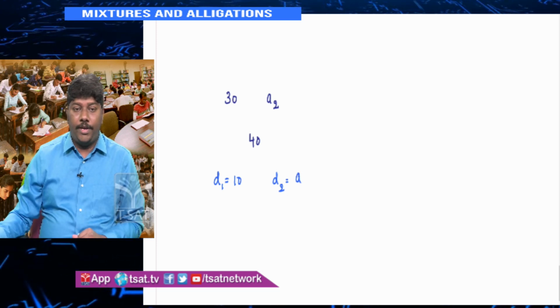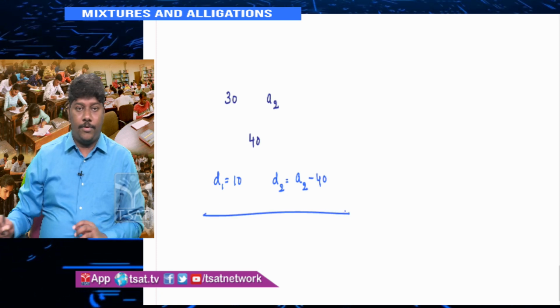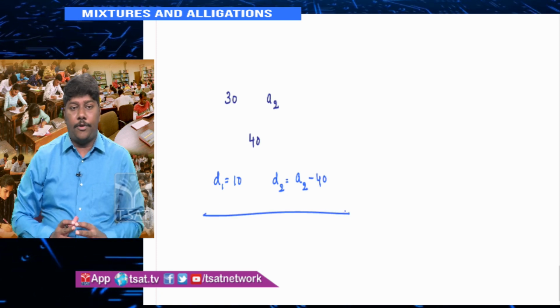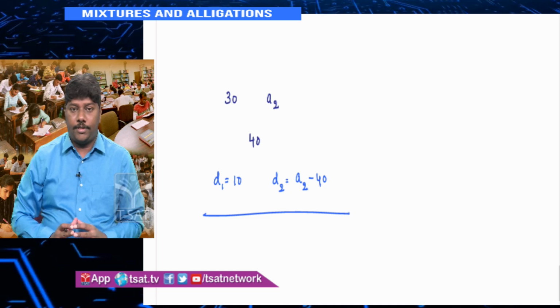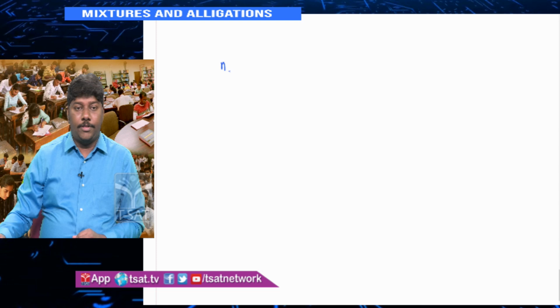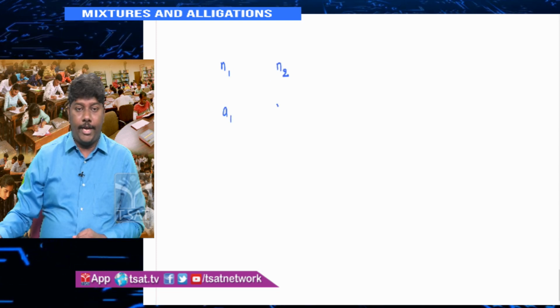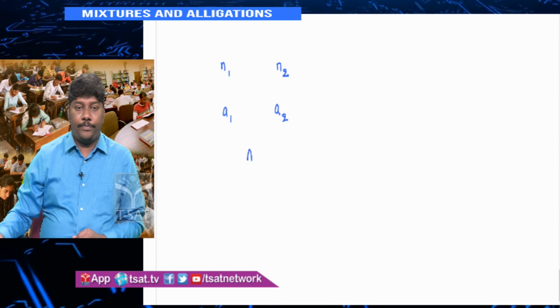So D2 should be A2 minus 40, right. So I am telling you various ways how we find out D1 and D2 and how we put it. Now, the main important thing is these 5 variables: N1, N2, A1, A2 and the capital A.